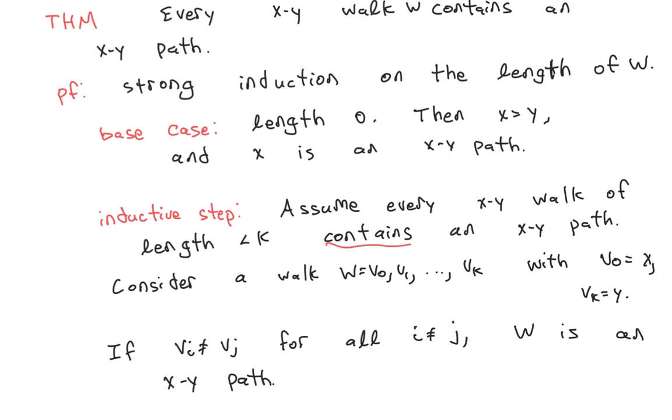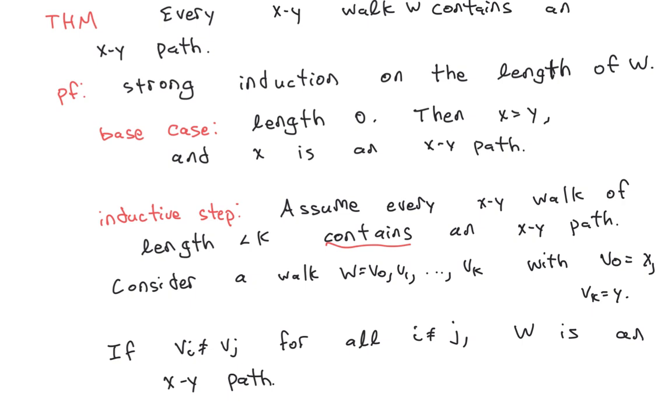So for the inductive step, I should write down what our inductive hypothesis is. For some positive integer k, we're assuming every xy walk of length less than k contains an xy path. So now what are we going to do? We're going to take a walk of length k and show that it also contains a path. So let's take our walk. We'll call the vertices v0 through vk. And of course, if it's an xy walk, v0 must be x, and vk must be y.